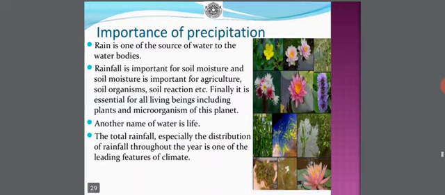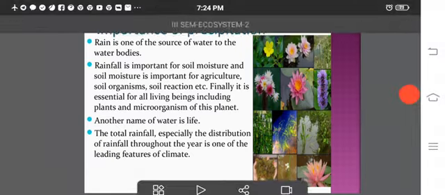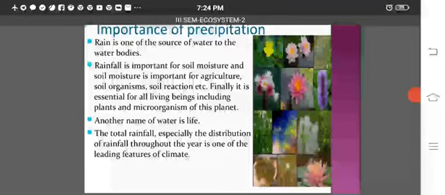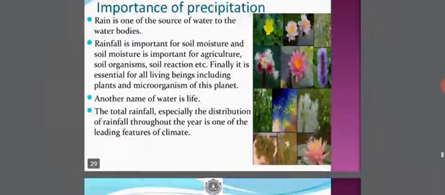Now coming to the importance of precipitation, rain is the only source of water to the water bodies, and rainfall is important for soil moisture, and soil moisture is important for agriculture, soil organisms, soil reaction, etc. Finally, it is essential for all living beings, including plants and microorganisms of this planet. Another name of water is life, and the total rainfall, especially the distribution of rainfall throughout the year, is one of the leading features of climate.